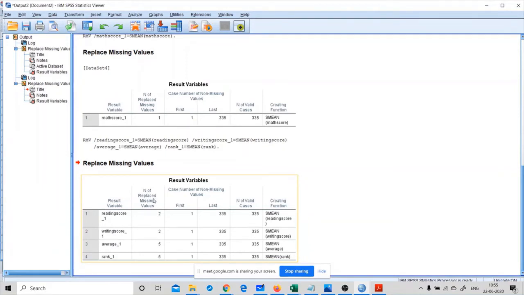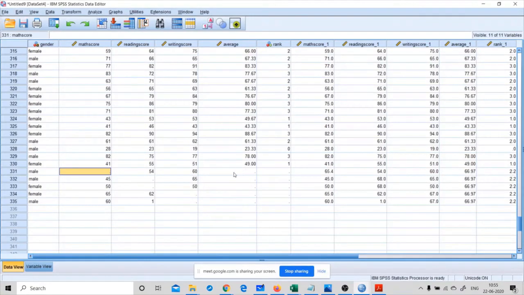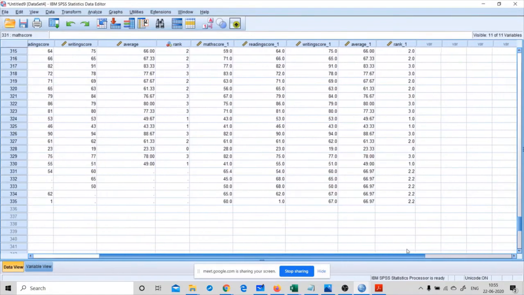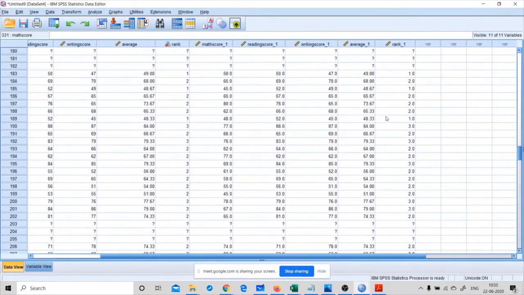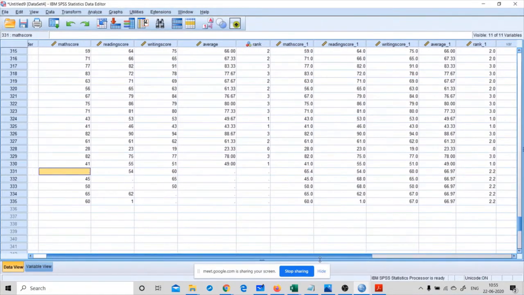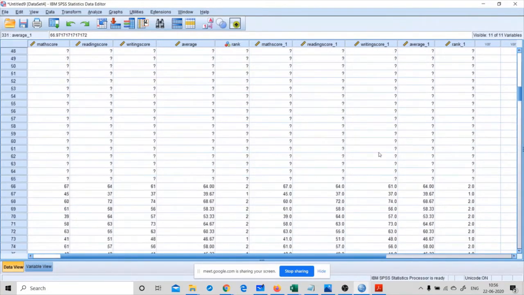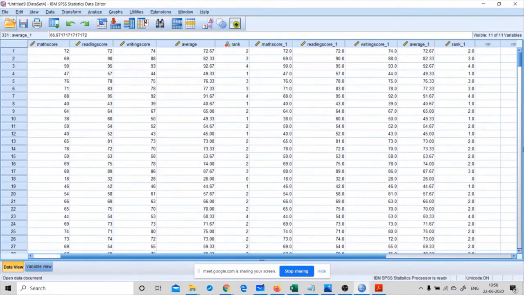For reading score 1, two missing values have been replaced, and for writing score, 2, for average 5, rank 5, because we don't have average and rank for these 5 recently included records. Now check for the difference. Based on the series mean, it will calculate the average as well as the rank. So this is how we can replace our missing values in the data set.